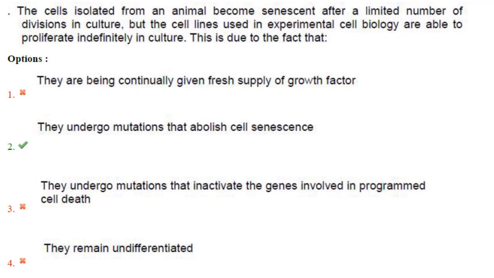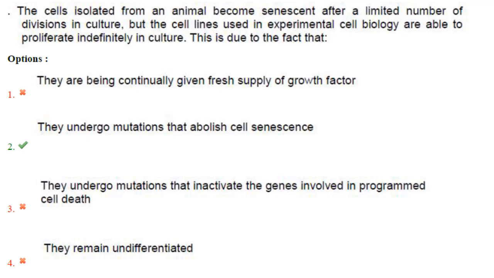Then the cells isolated from an animal become senescent after a limited number of divisions in culture. But the cell lines used in experimental cell biology are able to proliferate indefinitely in culture. This is due to the fact that they undergo mutations that abolish cell senescence.